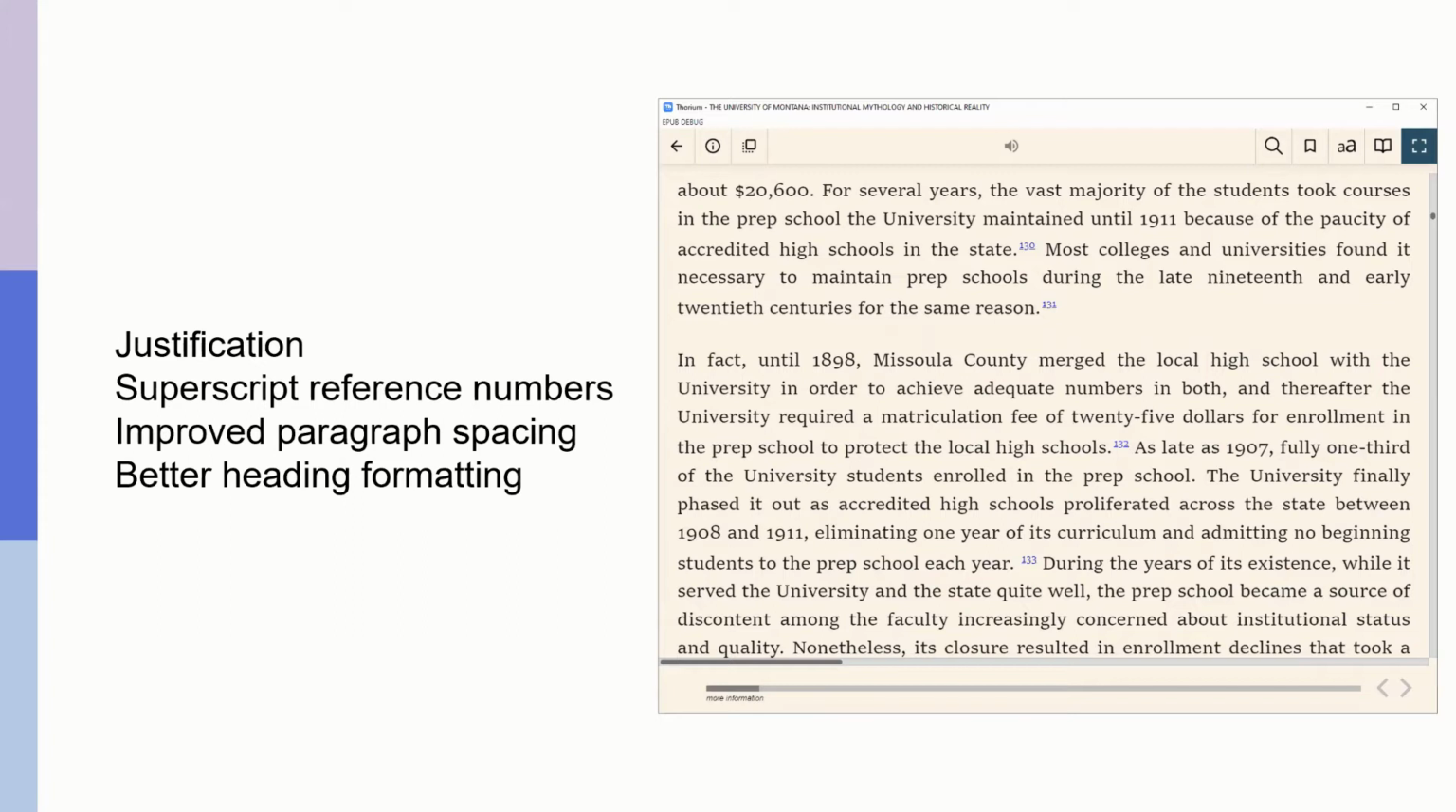There's improved paragraph spacing, and the heading formatting is improved as well. So out of the box for a new installation, you would have this default CSS, but you'd need to go and switch over to it if you're already using the tool.